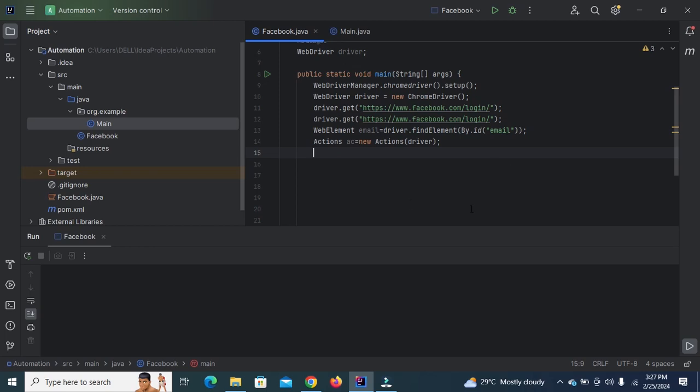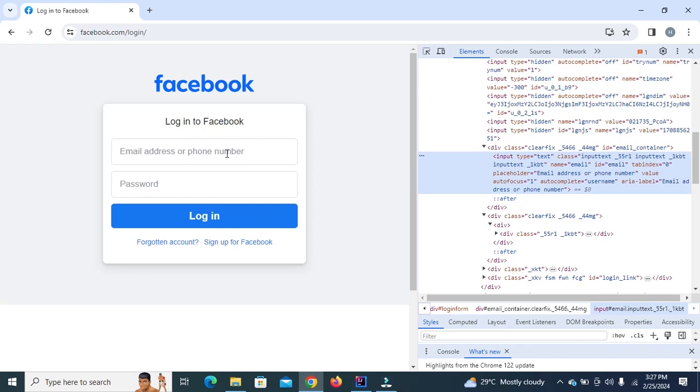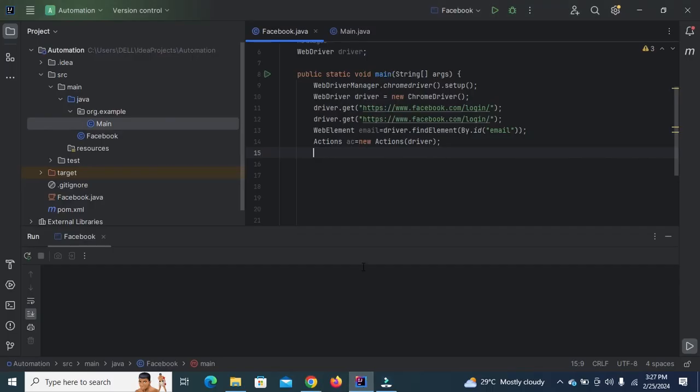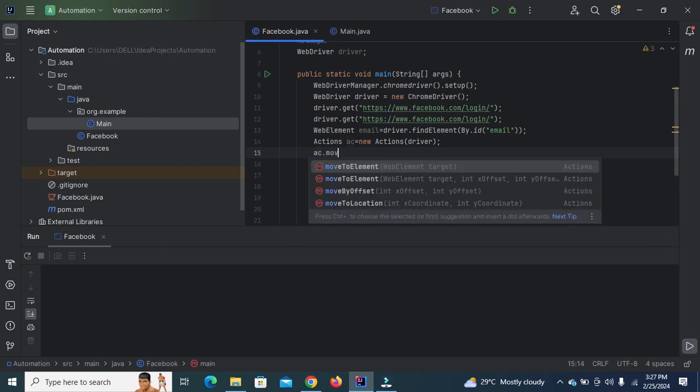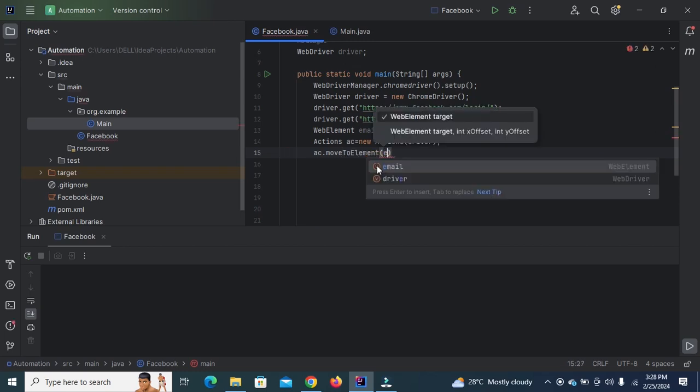After this, we need to move to this element, so we will use the variable ac.moveToElement. Here you can view that when we select moveToElement, we need to enter the web element target, and we want to target the email field. We enter email.